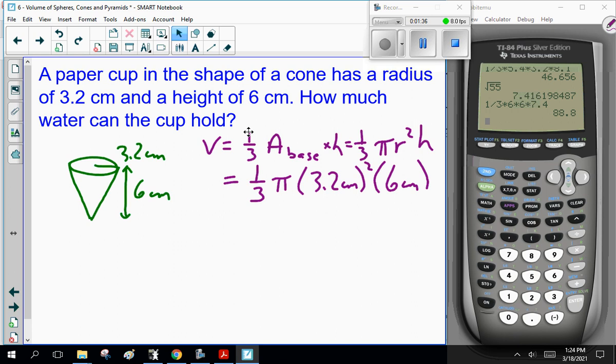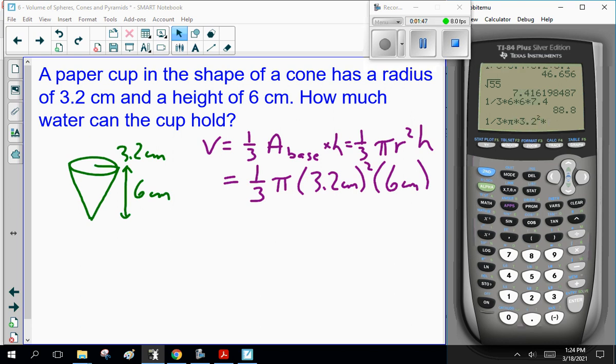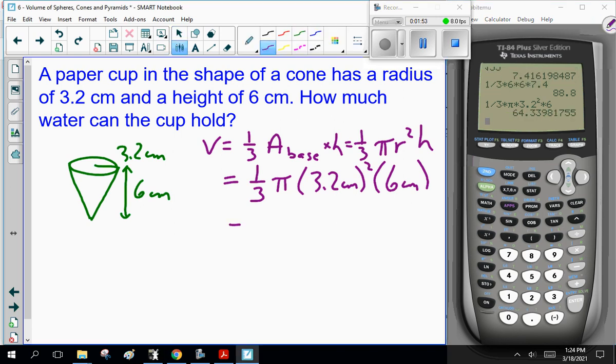So, 1 divided by 3 times pi times 3.2 squared times 6. And I do want you to do this on your calculator because different calculators do different orders. I got 64.3, which seems reasonable. Now, if you're not getting 64.3, pause the recording and play with your calculator until you get it. It's probably an order of operations thing.